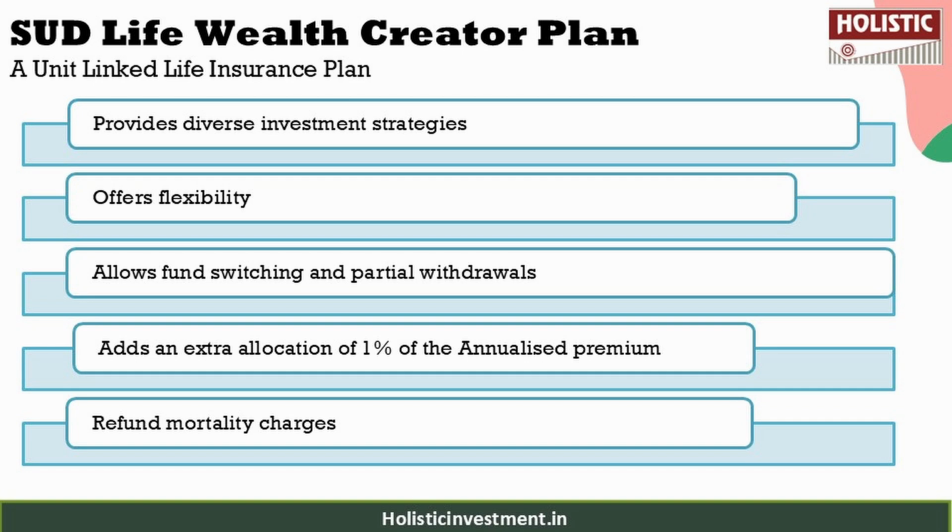But as a ULIP policy, there are also various charges that will be deducted from your policy, like premium allocation charge, policy administration charge, fund management charges, surrender charges, switching charges, partial withdrawal charges, and mortality charges. So the charges imposed under this plan act as an additional burden on the investor. Unlike most equity-based investment avenues that have minimal or no such cost, these charges can steadily chip away at your returns over time, reducing the overall wealth you could have accumulated.